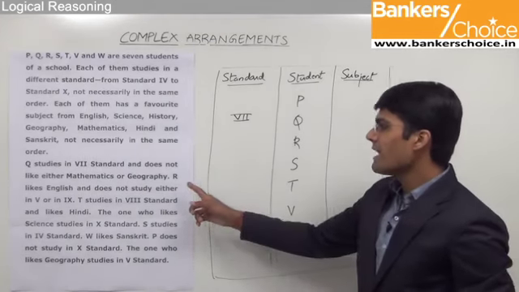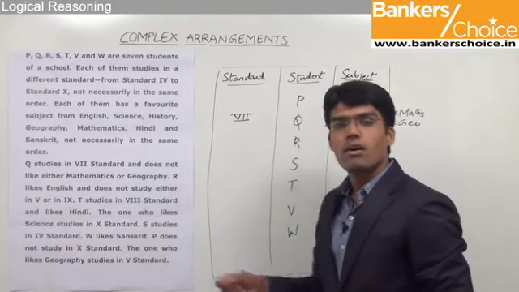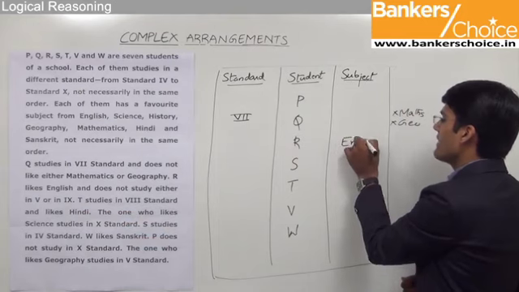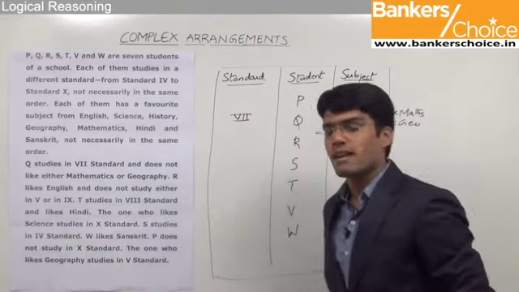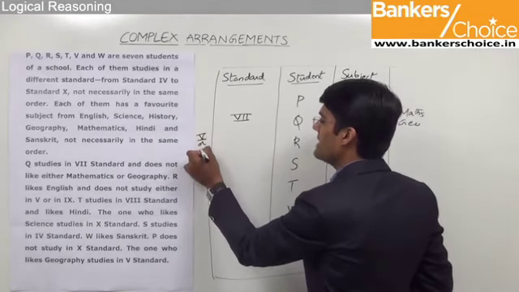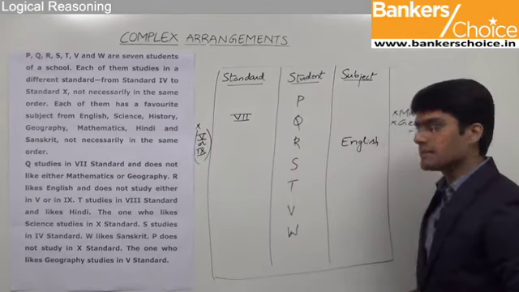The next statement is, R likes English and does not study either in 5th or in 9th standard. So we know that R likes English and he does not study in 5th or in 9th standard. So let us just write it outside the table, that is 5th or 9th cannot come in R's standard.